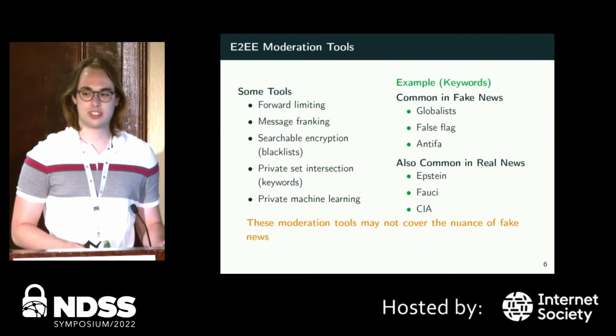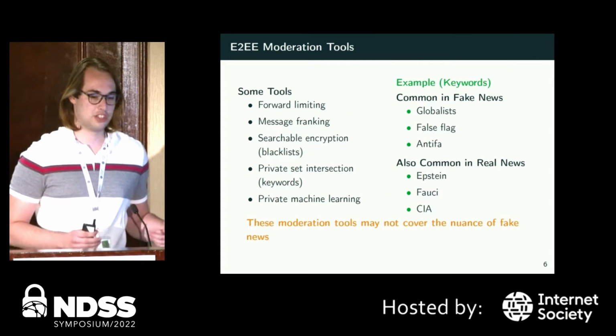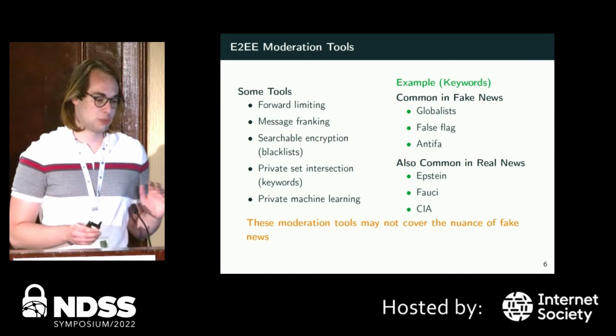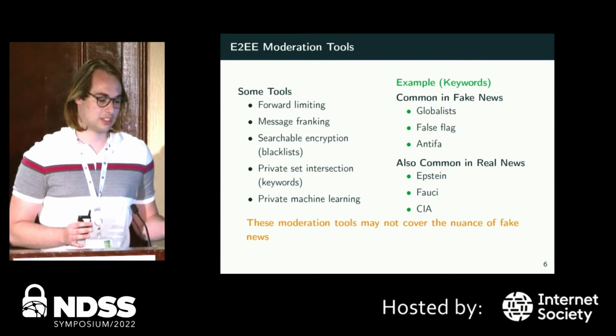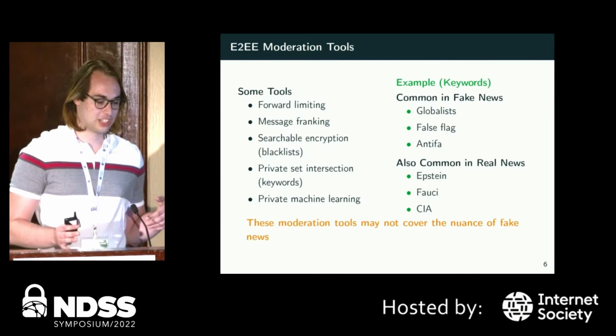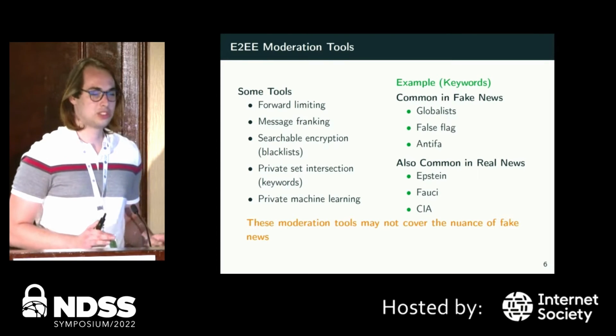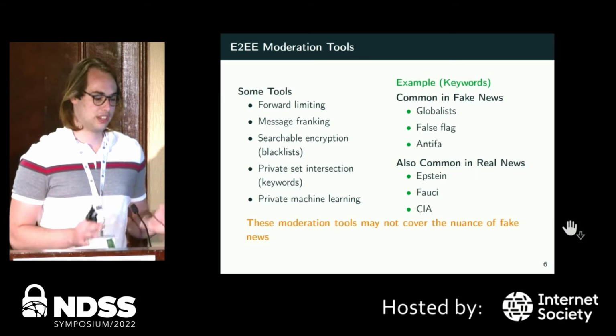Well, we've seen some tools come out for just dealing with moderation in general for these platforms, such as forward limiting, message franking, searchable encryption, which is similar to blacklists on social platforms, private set intersection, which is similar to keywords, and private machine learning. But these tools can sometimes fail to cover the nuance of fake news itself.